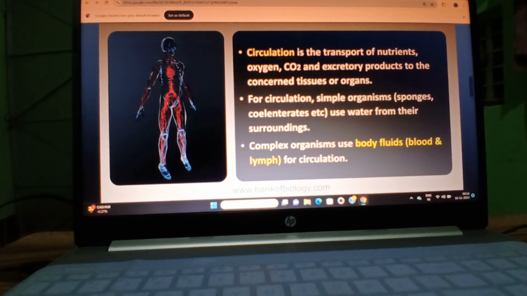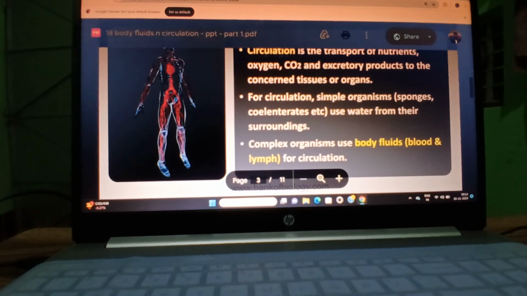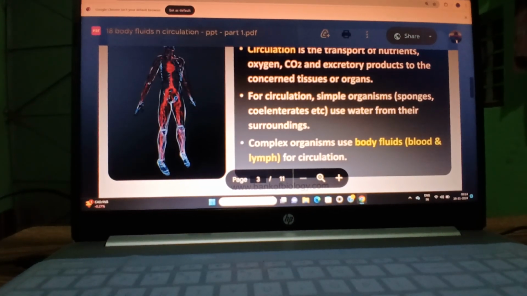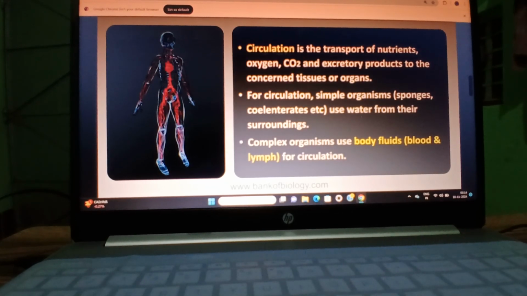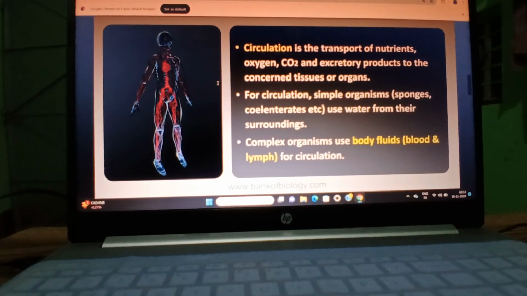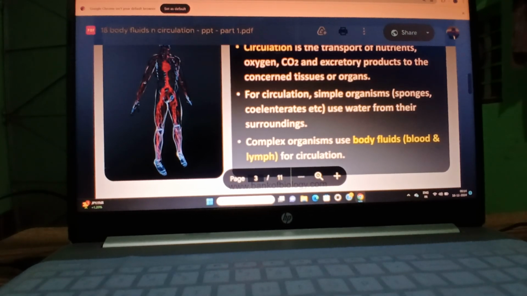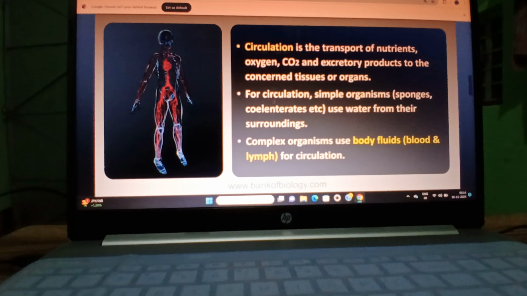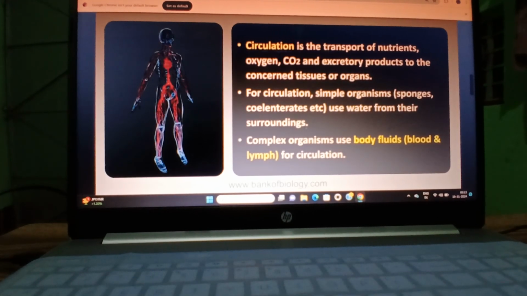Actually why? The oxygenated blood which comes from the lungs first comes to the heart, and then the heart transports this oxygenated blood to all living cells of our body. It gives the oxygen to all the living cells of the body, then brings the carbon dioxide from the living cells to the heart, then the heart sends it to the lungs.